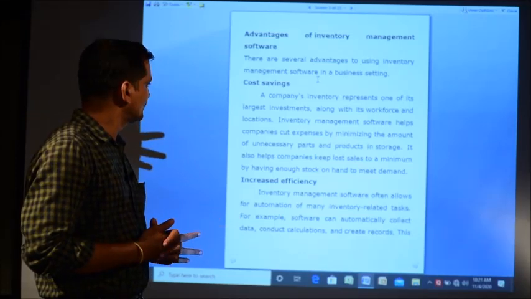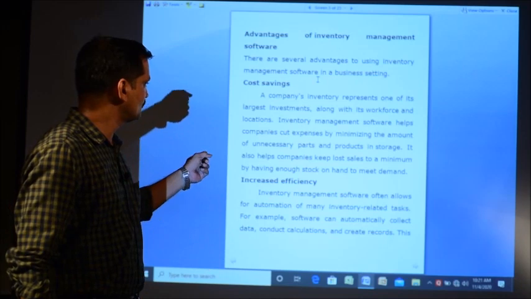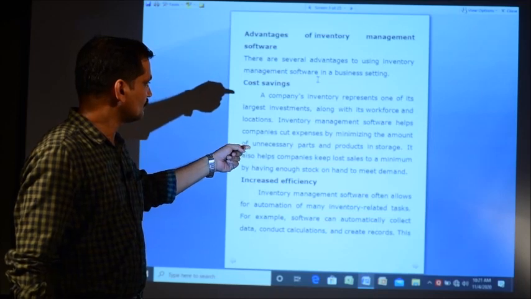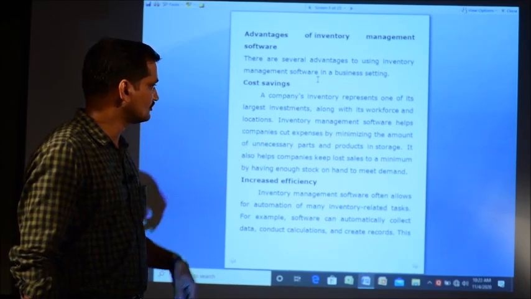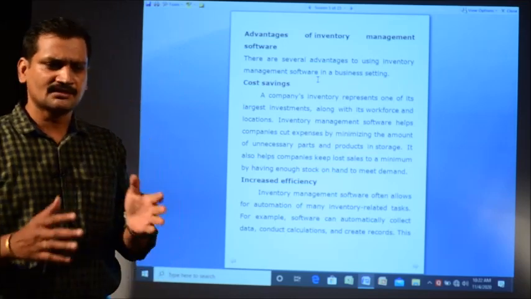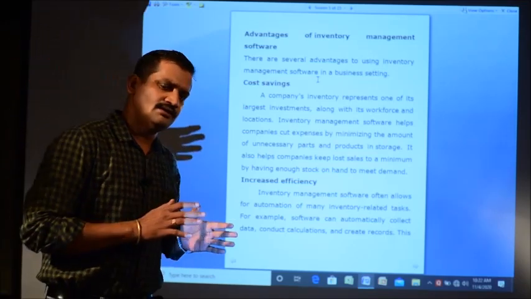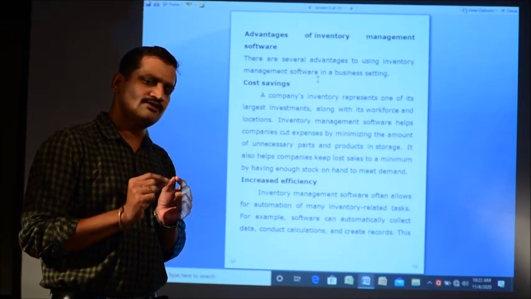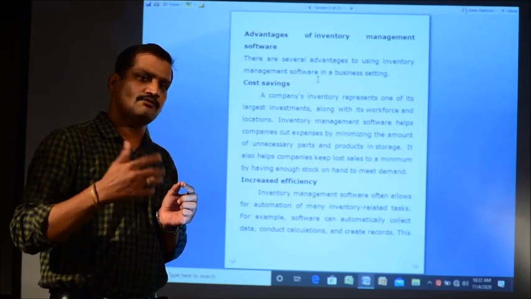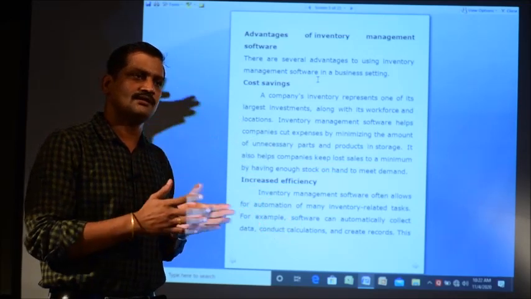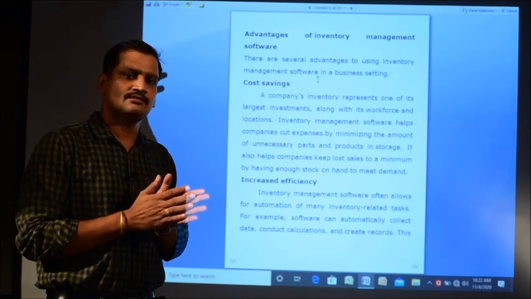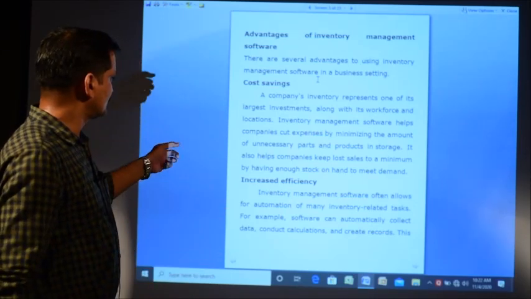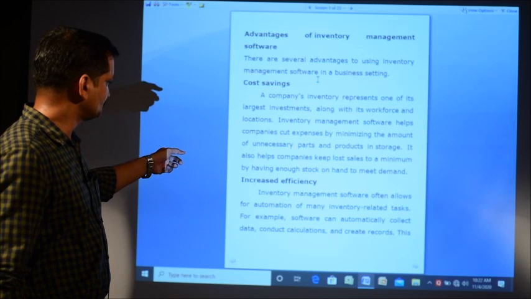So inventory management software helps companies to cut expenses by minimizing the amount of unnecessary parts and products in storage. It also helps companies to keep lost sales to a minimum by having enough stock in hand to meet the demand. That means it makes an optimization. It makes a synchronization between the customer orders taken in the market and the available stock, so that at the end of the day there will be no overstock at the inventory. Then the next advantage is increased efficiency.